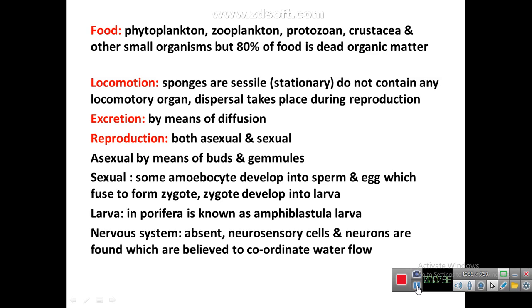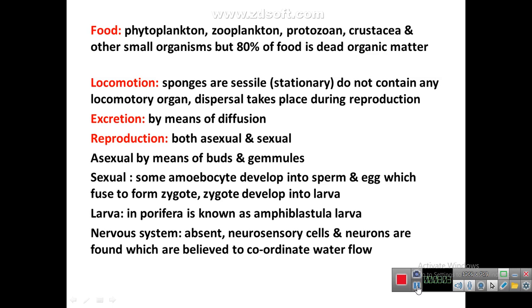Then comes locomotion. Sponges are sessile, means they cannot move, they are stationary. They do not contain any locomotory organ. Their dispersal takes place during reproduction. Means how they disperse, or you can say spread in the water bodies. They spread in the water bodies by means of the process of reproduction. Therefore, they are present in different places in the water body.